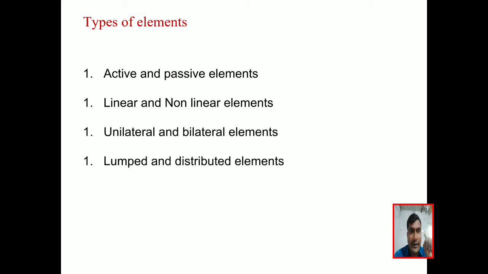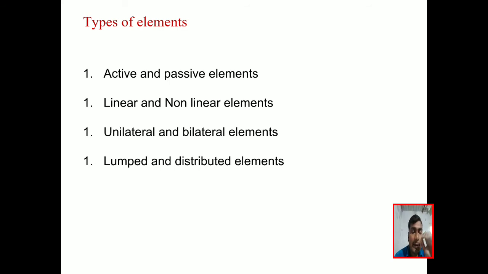In an electrical transmission line, there is an occurrence of R, L, C, which we cannot see with our eyes, so we cannot separate them from the circuit. Those are called distributed elements. For lumped elements, we can remove and add the elements easily.